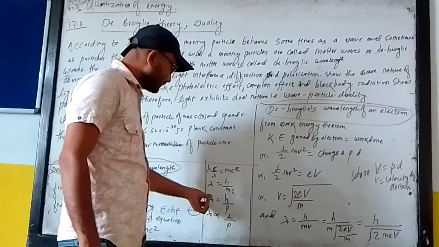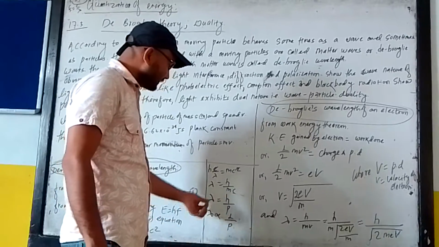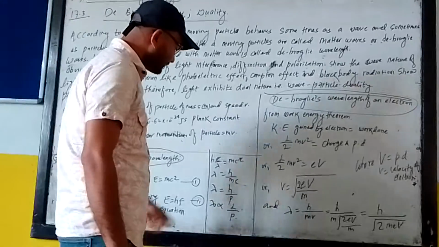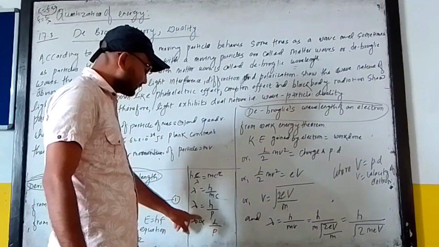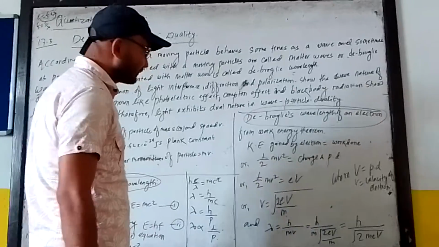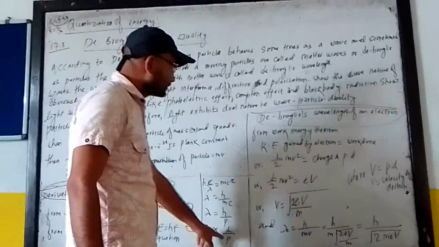got the new formula lambda equals h by p, where lambda is the wavelength of the de Broglie wave, which tells us that the de Broglie wavelength is inversely proportional to the momentum.